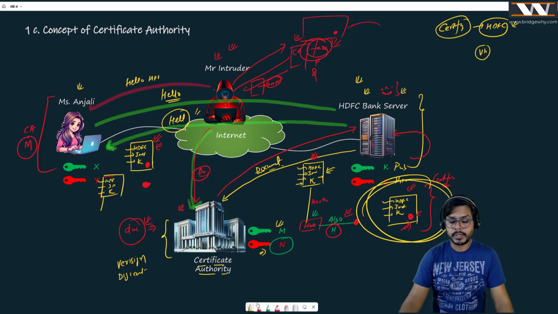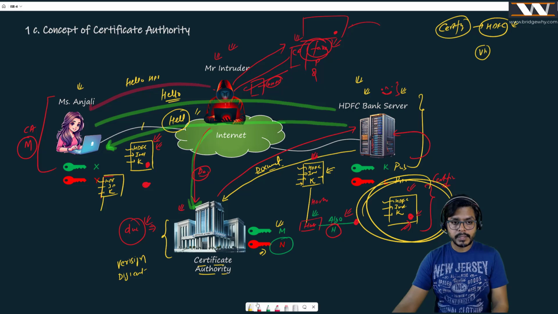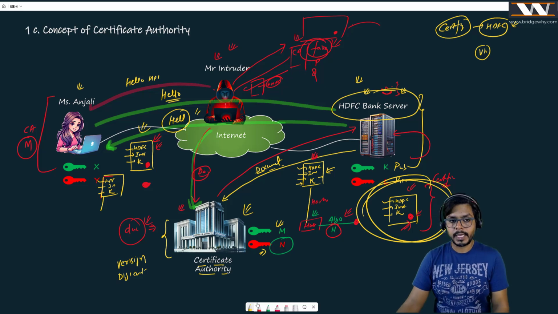Anjali is going to get confused. She is getting two hellos back, one from the real server, and she has identified this one as real, right? Because this server's certificate is signed by the certificate authority, which is well known, just like a village headman. But Miss Anjali's responsibility is to also check the certificate sent by the intruder, which says, I am HDFC Bank and here is my signature.